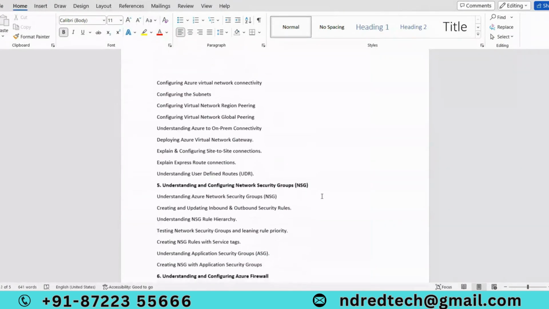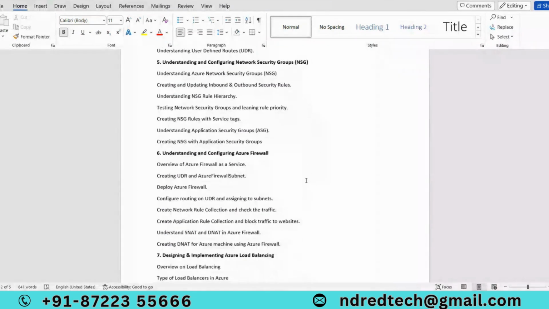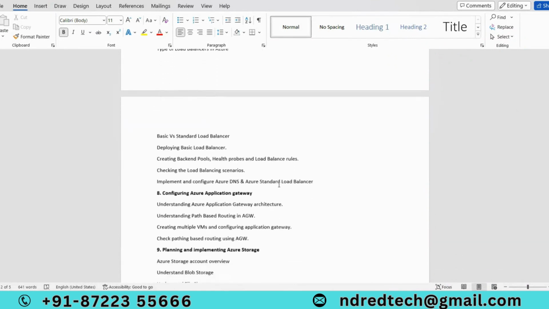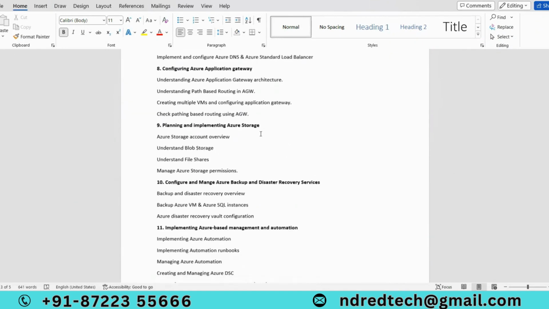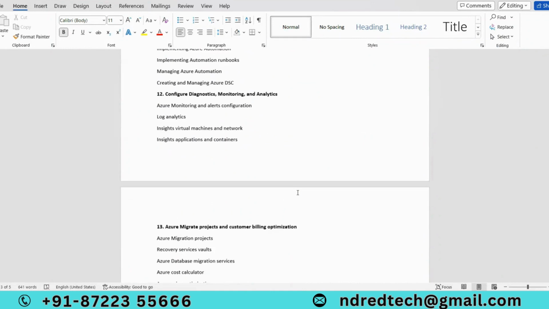After that, we will discuss network security groups, everything about networking, Azure firewall services, load balancing. In load balancing, we will discuss all four types of load balancers: load balancer, application gateway, Front Door and CDN, and Traffic Manager. After that, we will discuss storage accounts, backup and disaster recovery, and monitoring, automation accounts, SQL databases.